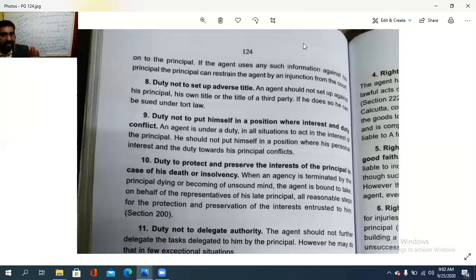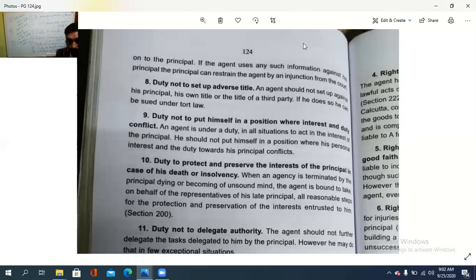Agent is having as the representative of his late principal take all the necessary steps for the protection and preservation of the interest entrusted to him. അയാളുമായിട്ട് കൊടുത്തിരിക്കുന്ന ഏജന്റ് ആയിട്ട് അയാൾ വർക്ക് ചെയ്യുന്നെങ്കിൽ ആ ഏജന്റ് ആയിട്ട് കൊടുത്തിരിക്കുന്ന അയാളുടെ ഡ്യൂട്ടി അയാൾ ഒരേ രീതിയിൽ നല്ല രീതിയിൽ ചെയ്തു തീർക്കുകയാണ് വേണ്ടത്. That is the duty to protect and preserve the interest of the principal in case of his death or